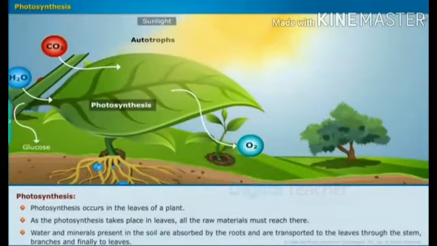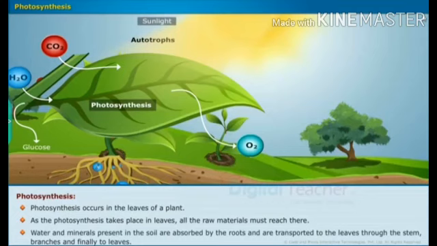So photosynthesis occurs in a leaf. Many parts are present in the plants, but photosynthesis occurs in the leaves alone. Why? Because photosynthesis occurs in the leaves because of the chlorophyll. Exchange of gases is present in the leaf alone.